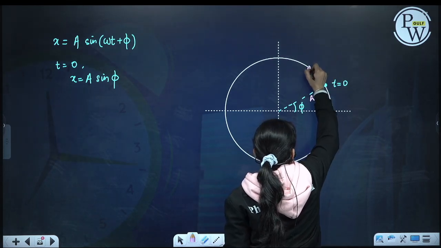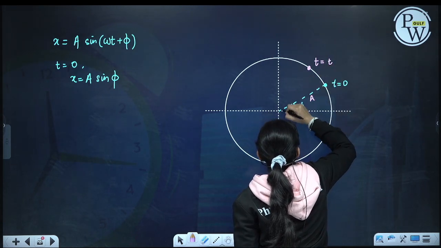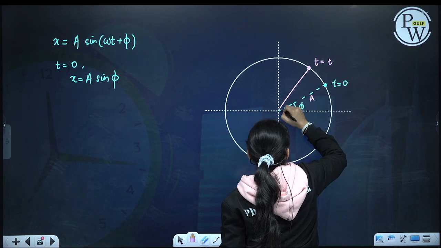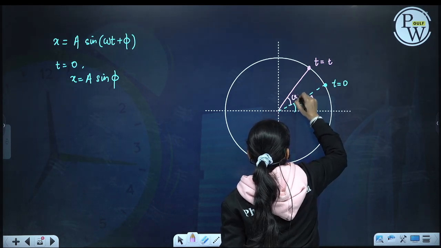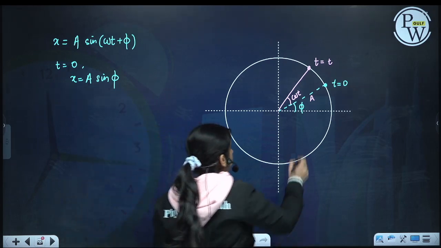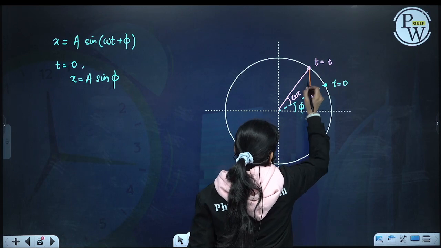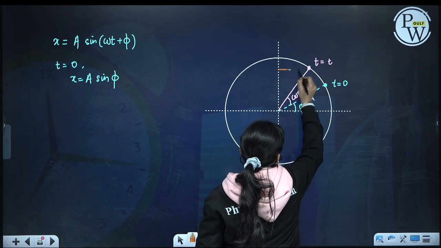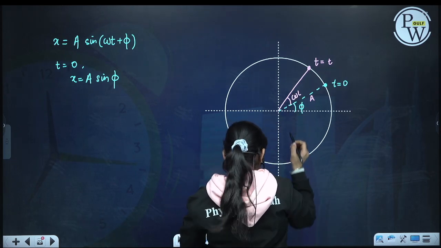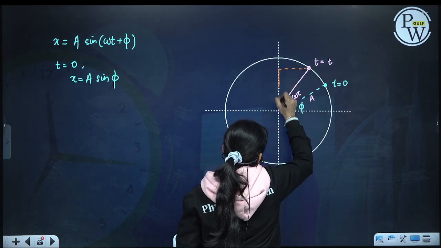Now if at any time t the particle is here, then in this time t it will further cover an angle of omega t. Now see the projection on the vertical axis.